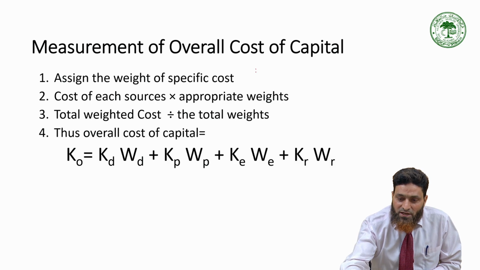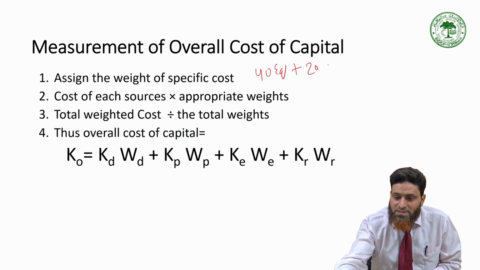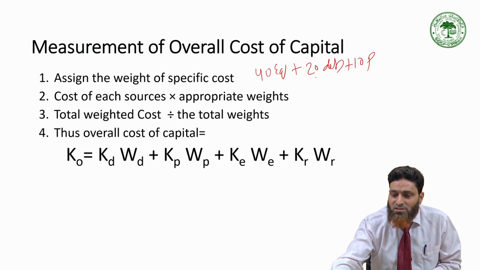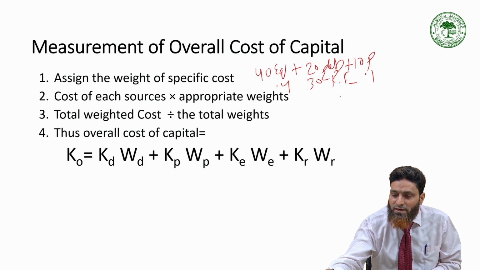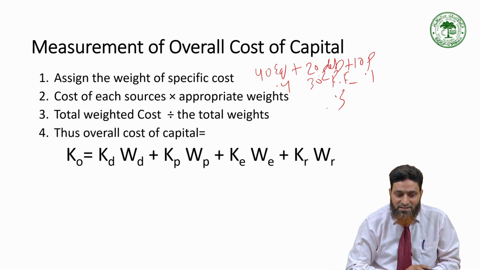Suppose 40% is equity, 20% is debt, 10% is preference, and 30% is retained earnings. So you have to assign the weight: equity weight is 0.4, debt is 0.2, preference is 0.1, retained earnings 0.3. You have to assign the weight.